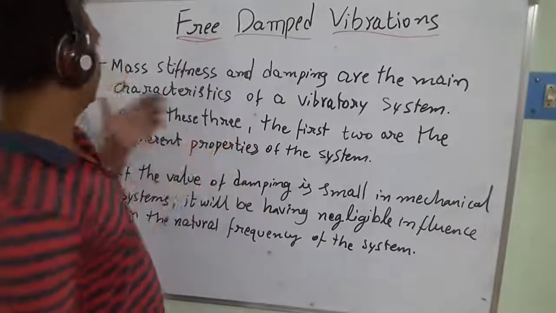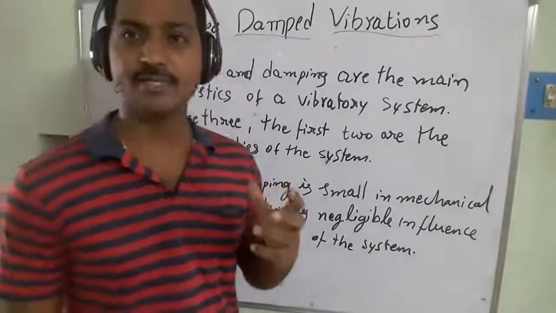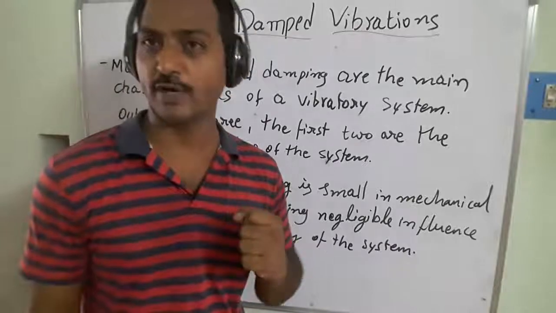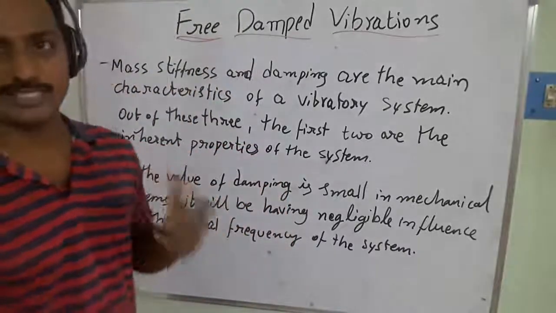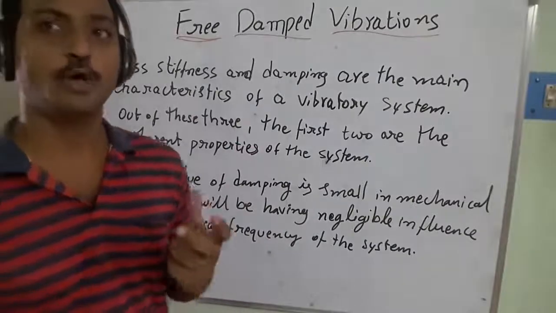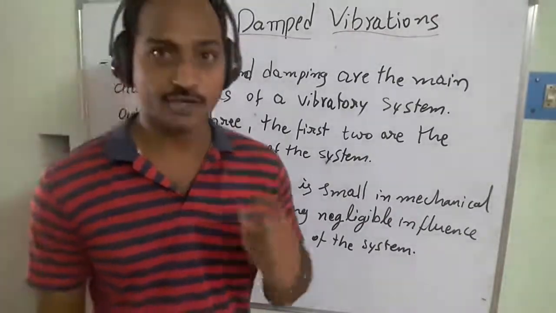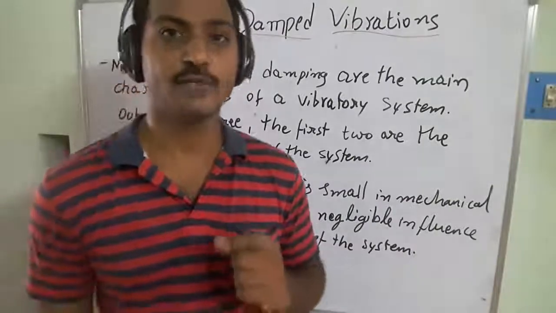So in this case we have seen that the damping system has three characteristics. First one is the mass, second one is the stiffness, and third one is the damping. On this basis, we are going to develop the equation of motion or characteristic equation to study or analyze the damping of the system, right?